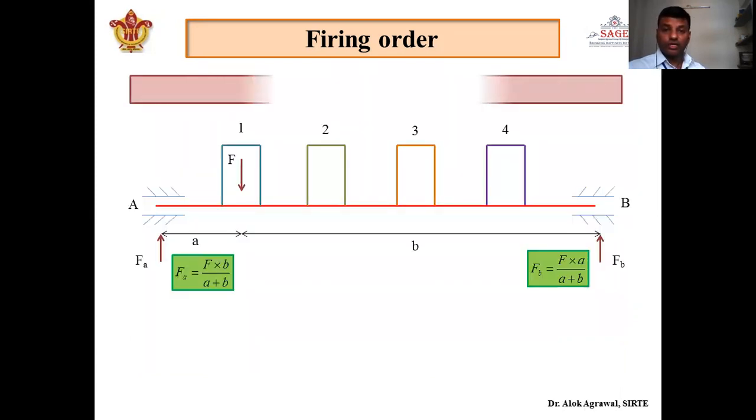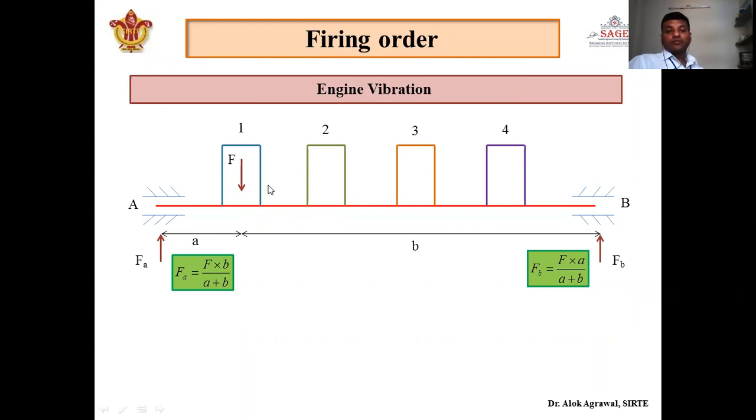First of all, let's start with engine vibration. I am considering here a four-stroke four-cylinder engine. Here 1, 2, 3, 4 are the four cylinders of the engine. Now I am considering that the first sparking took place at cylinder number 1. When the sparking took place, the fuel will burn and produce a large amount of energy, and that energy forces the piston in the downward direction. Suppose F is the force imparted by the burnt gas on the piston head.